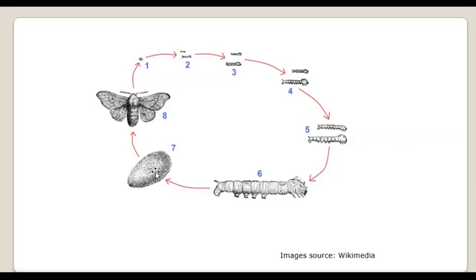Okay, thus the total cocoon formation takes about 3 to 4 days, and then the larva changes into a pupa. So the pupal period ranges from 6 to 12 days. After this spinning of the cocoon, inside it the larva is going to molt further. It's going to enter the next developmental stage, that is the pupa.